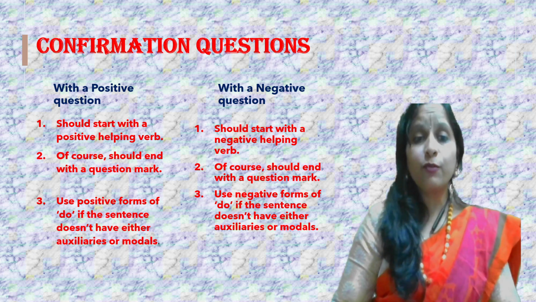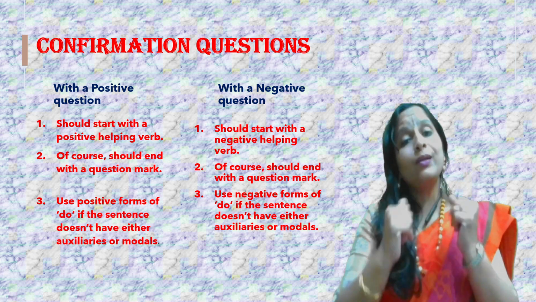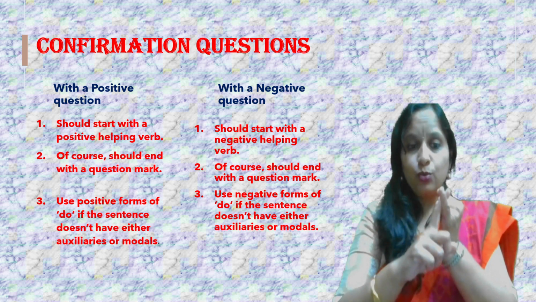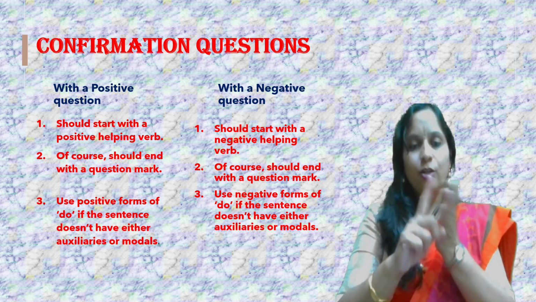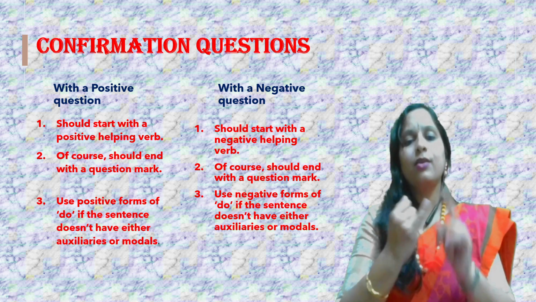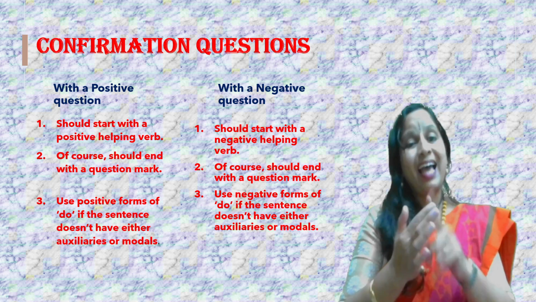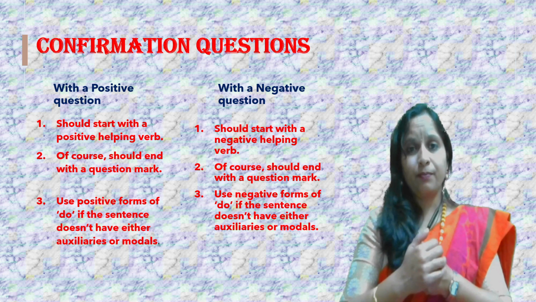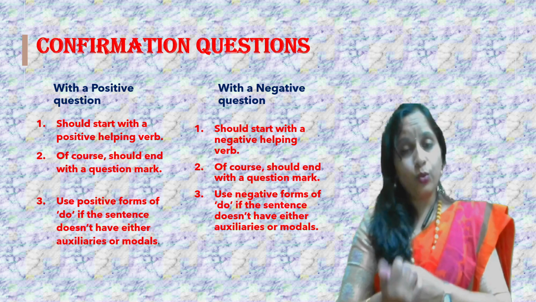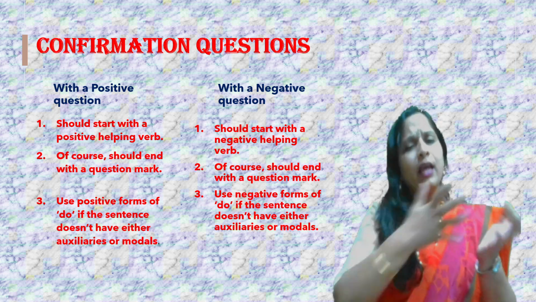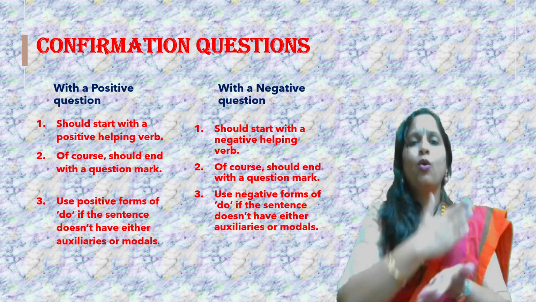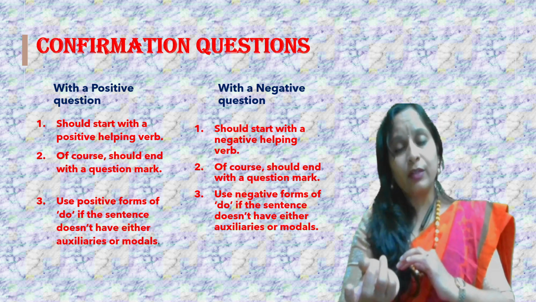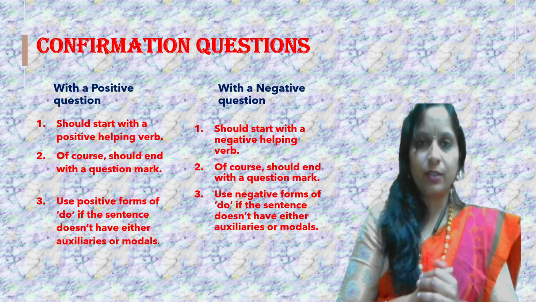Let us talk about question words in the first place: do, does, can, could, am, are, was, were, have, haven't, did, didn't, will, won't. All the auxiliaries and modals will have a negative word and a positive word.